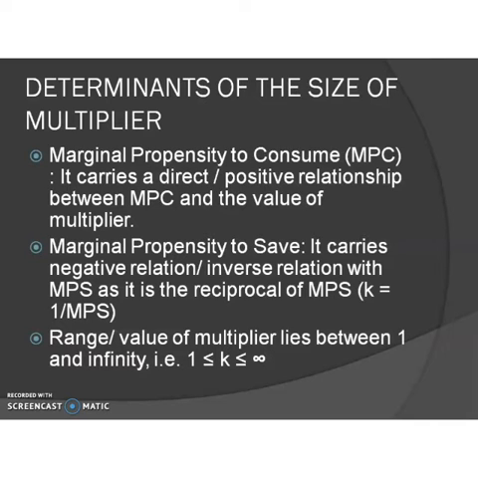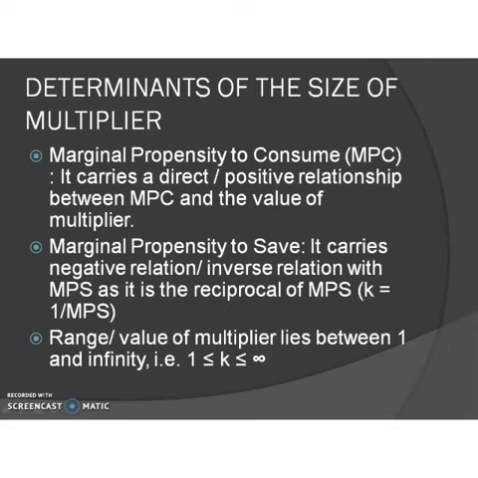That means K is the reciprocal of MPS. So there is a negative or inverse relationship between the multiplier and MPS. It means the higher the MPS, the lesser will be the value of the multiplier, and the lesser the MPS, the higher will be the value of the multiplier.